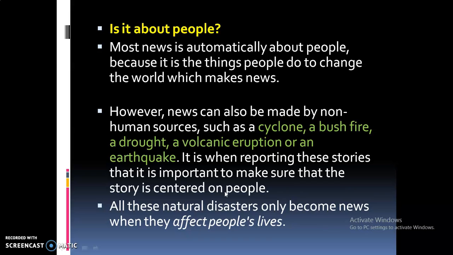Now we are in this pandemic, and in the initial stage we showed much interest to know about the disease, but now we want to know how many are infected in our state, isn't it? We want to know how many are suffering. So make sure that the story is centered on people.